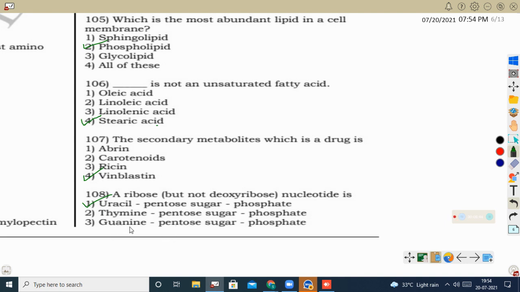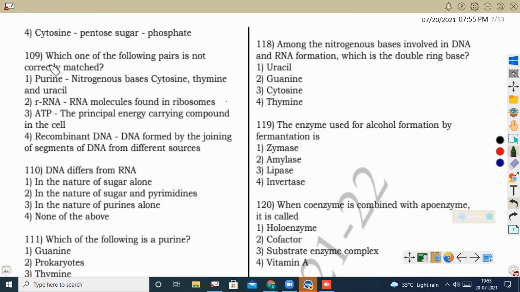So this will come in both DNA and RNA, so we can just avoid this. Instead of that, we can select uracil, pentose sugar, phosphate, which will come only in the ribonucleotide. The next option, cytosine, pentose sugar and phosphate, can also be present in both ribose and deoxyribose. So deoxyribose, if it is not present, that only we are selecting here. So uracil, phosphate and pentose sugar is the correct option.